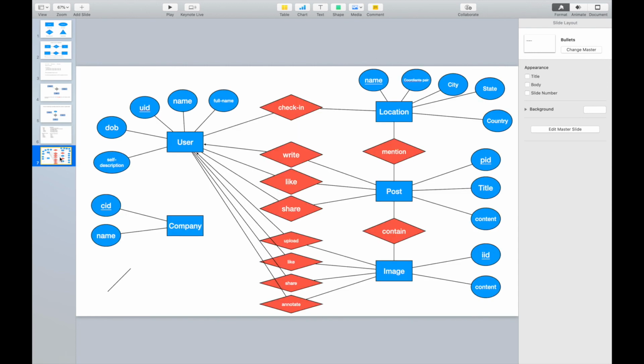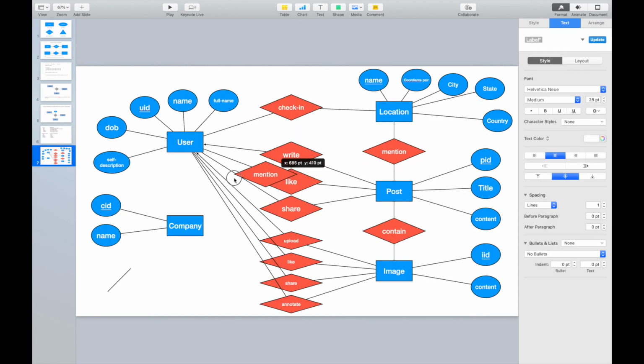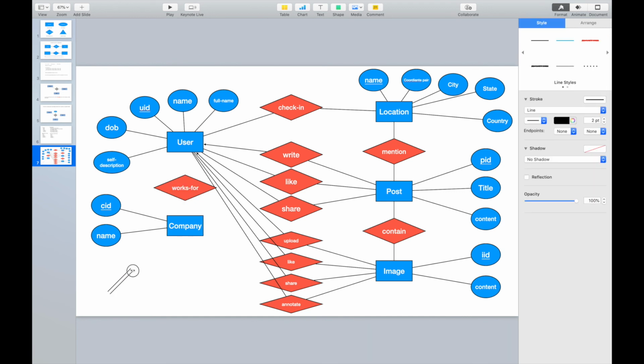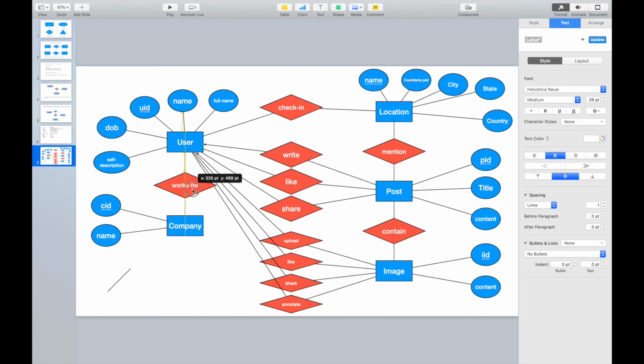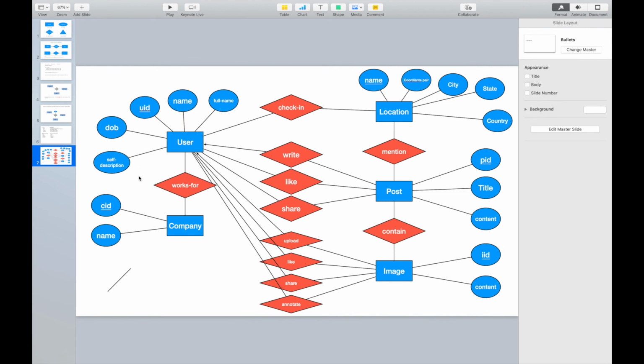A user may work for a complaint, right? And we can add some lines for it. For the relationship between user and complaints, it will depend on the application, right? Sometimes we want to model the current complaint the user is working for. Sometimes we also want to know the historical complaints the user has worked for. Let's assume here we are modeling the current complaint the user is working for.